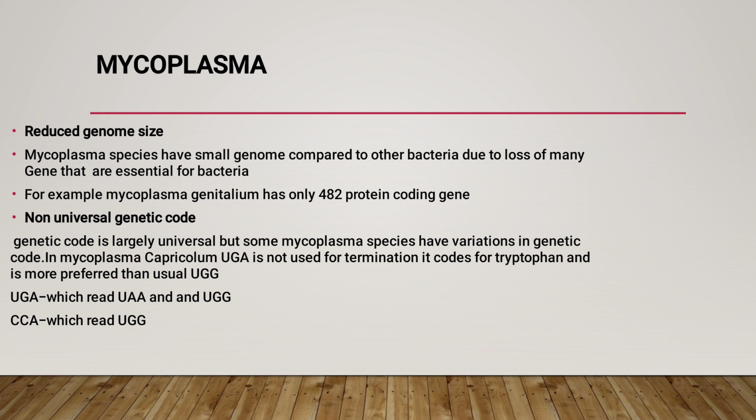Instead, UGA codes for the amino acid tryptophan, and it is more preferred than the usual UGG codon.